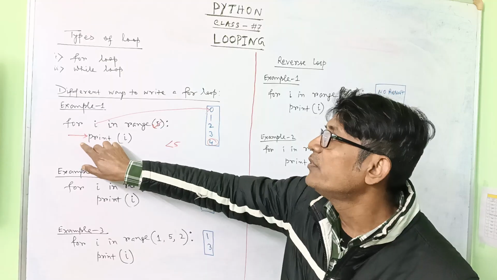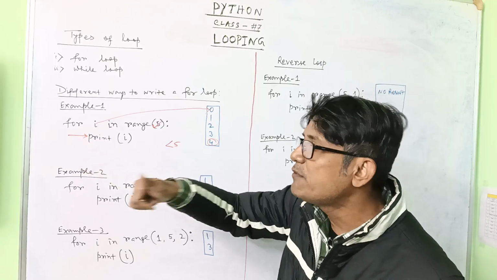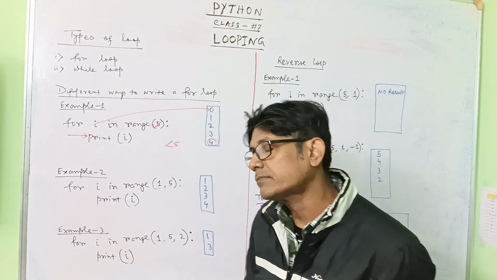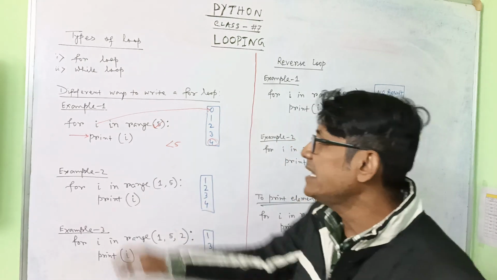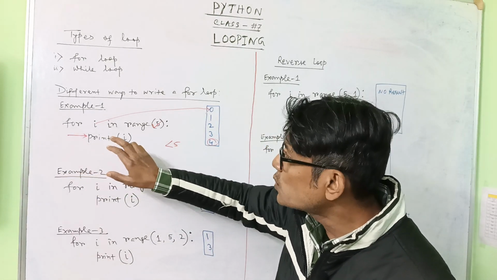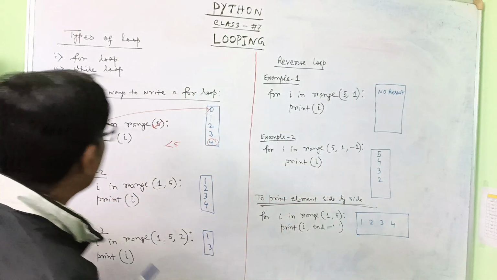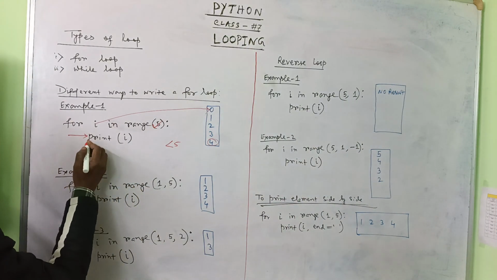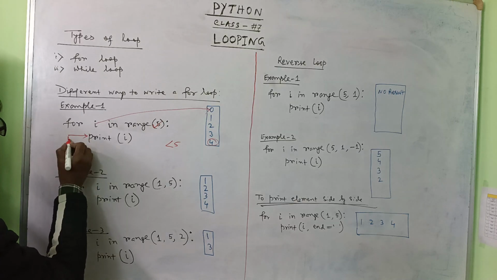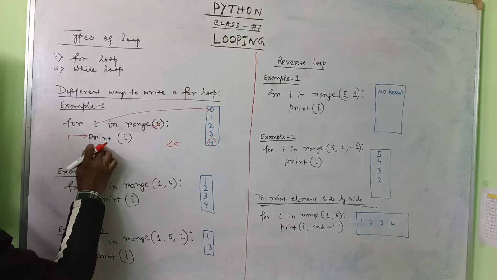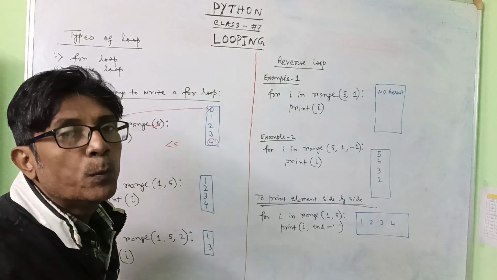If you press the tab key on the keyboard, one tab key gives this much gap. So this line will be within the loop. If you write this line without using the tab, if you start this line here, that means this line will not be within the loop.